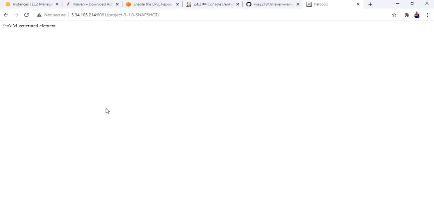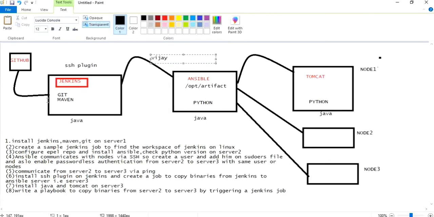The actual thing is, let me go to the diagram. We have manually pulled the code and triggered the job. We can do poll SCM or build periodically, meaning once a change is done, it has to reflect. That we can configure. We have pulled the code from GitHub and triggered the job so that the build process occurs, and the binary or artifact generated is copied to the Ansible server with the SSH plugin.